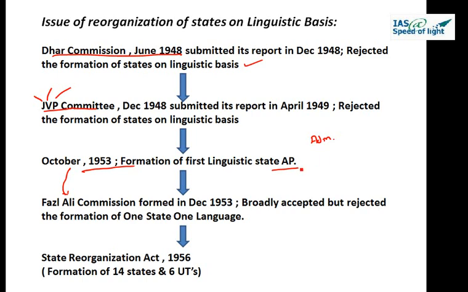Yes, cultural homogeneity and the preservation of that particular culture or language can be sought as other factors apart from administrative convenience and development, the major criteria. Finally, it led to the passing of the States Reorganisation Act 1956, and with this Act we see the formation of 14 states and 6 union territories.